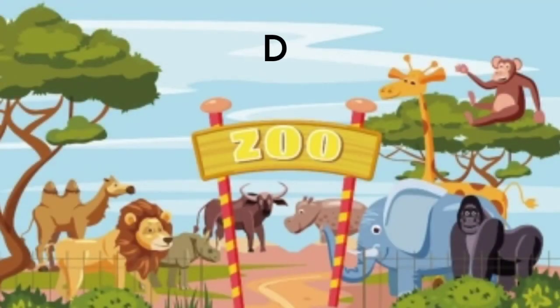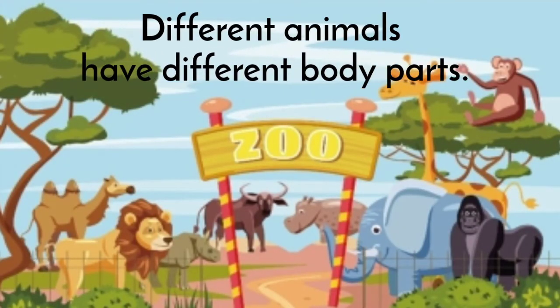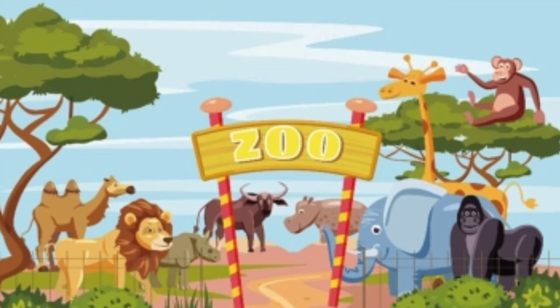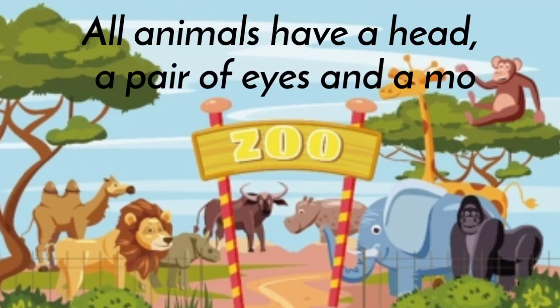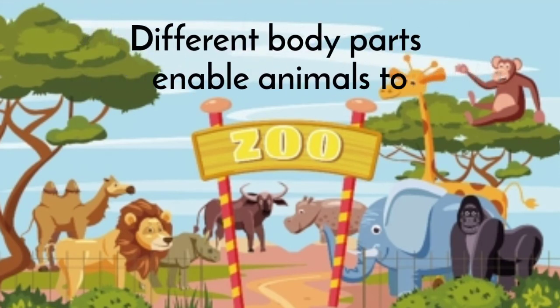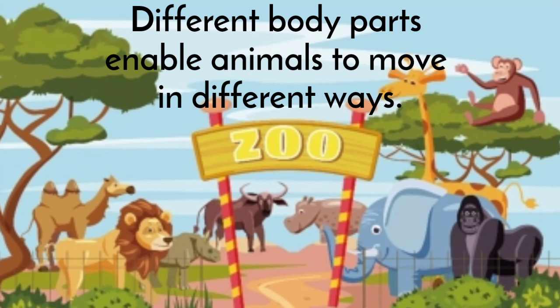Again, there are many different animals and they all are different, but there are similarities. All animals have a head, a pair of eyes, and a mouth. Different body parts enable animals to move in different ways.